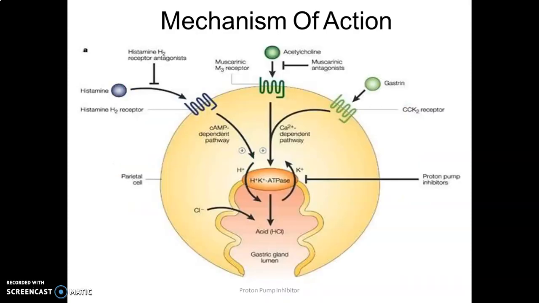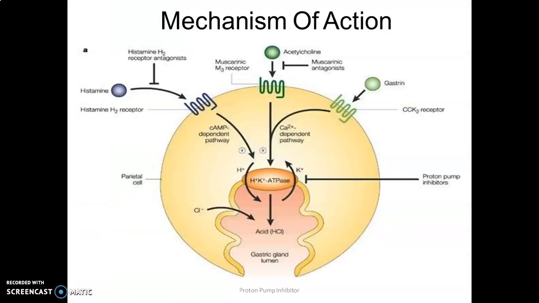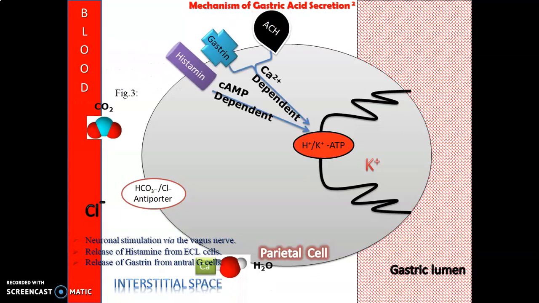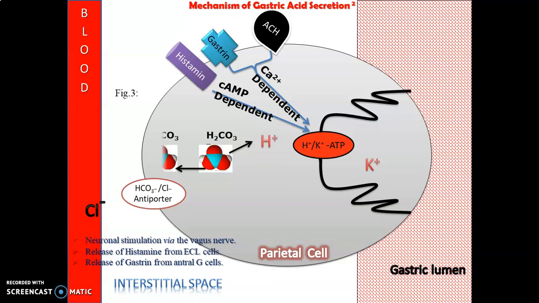So what is the mechanism of action of these proton pump inhibitors? If we look at the normal secretion mechanism in this parietal cell, whenever there is an activation of the proton pump, what happens? There is a production of carbonic acid, a release of protons, and bicarbonate exchange with the chloride ion takes place.